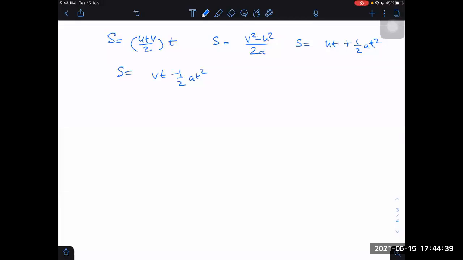Yes, sir. You remember all of these or not? You know this one, remember this one also. Remember these two also. These are all displacement formulas only.